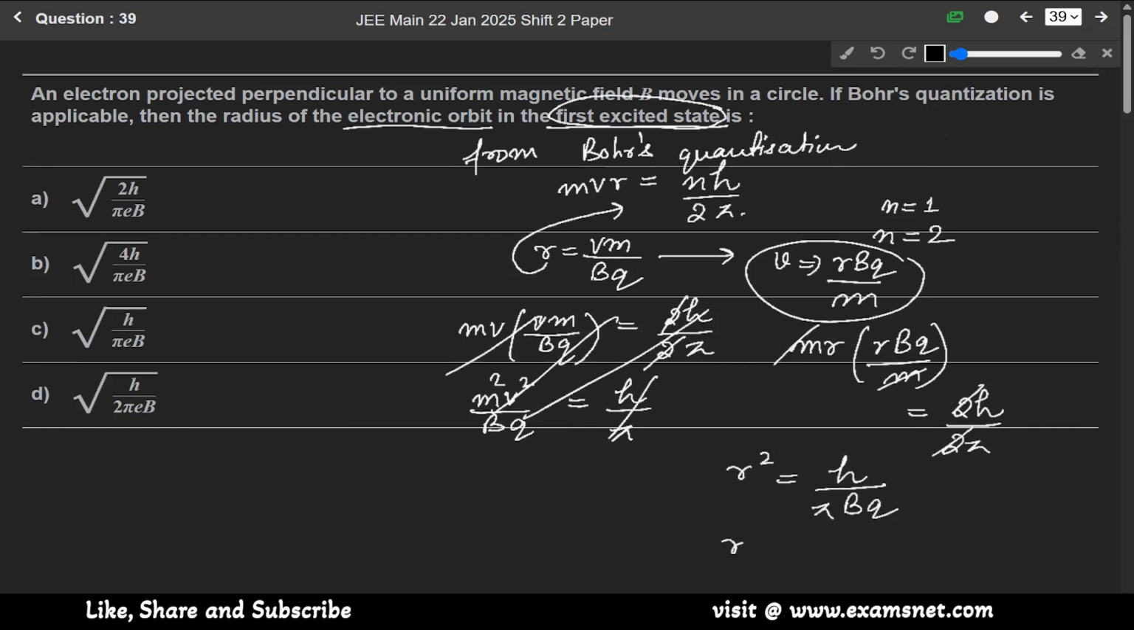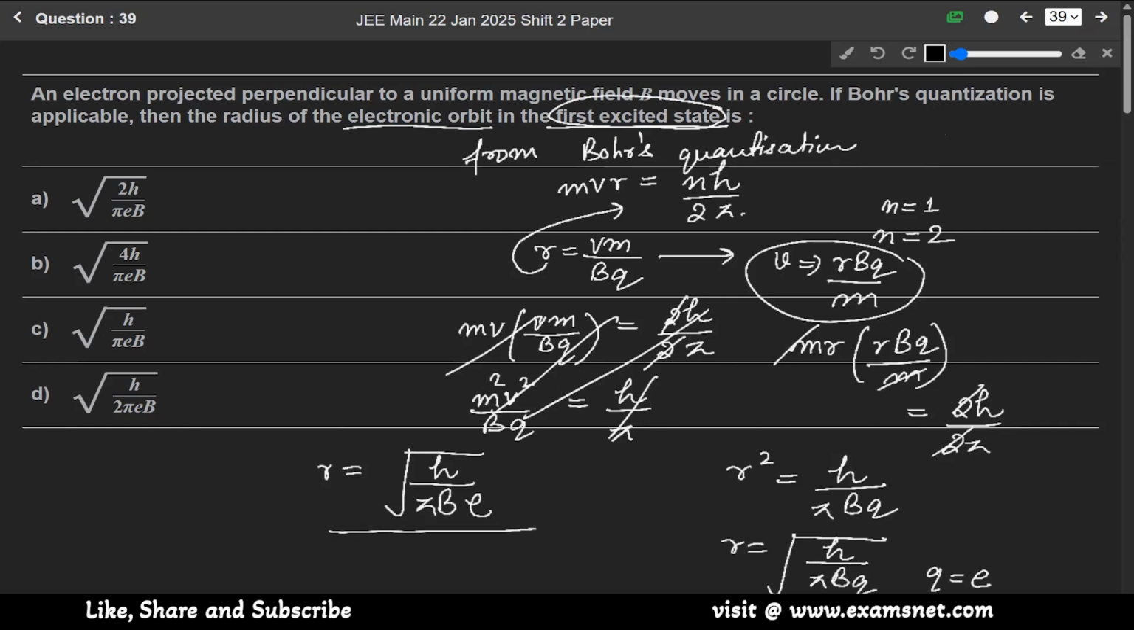So from here r is equals to under root of h over pi bq, and since we know that q is equals to E, therefore this r will be equals to under root of h over pi be. So the radius of the electronic orbit in the first excited state is r equals to under root of h over pi be, means this option C is the correct answer.